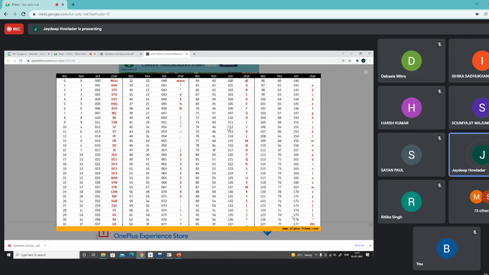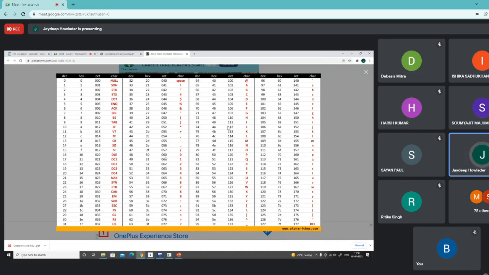So I have space, ampersand, exclamation mark, quote, hash, etc. Every character has a particular code. So if we take the character 0, then its decimal code is 48.